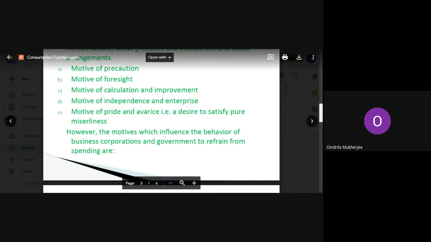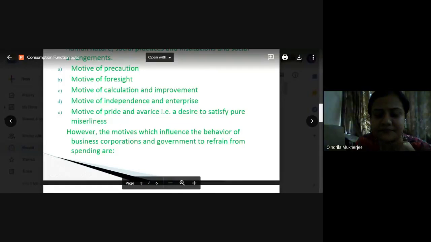So these are the basic subjective factors which affect our consumption function. Have you understood till here, students?